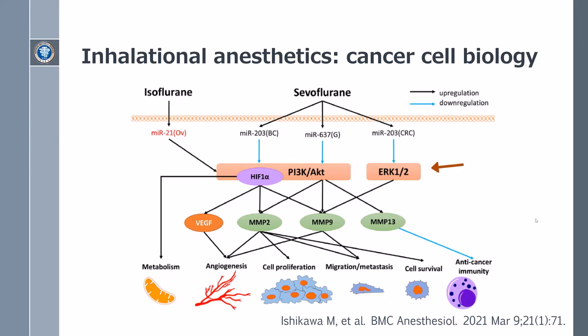In colorectal cancer, Sevoflurane reduces cancer invasion and migration via suppression of the ERK pathway and MMP9 by MIR203 upregulation. And in glioma cells, Sevoflurane increases MIR637 expression, resulting in decreased cancer migration and invasion via AKT pathway inhibition.